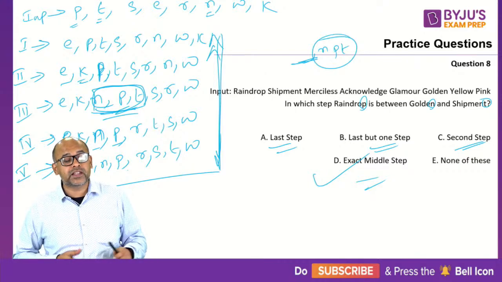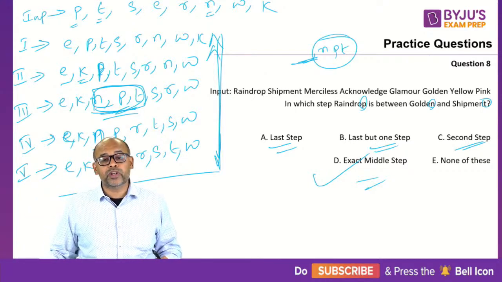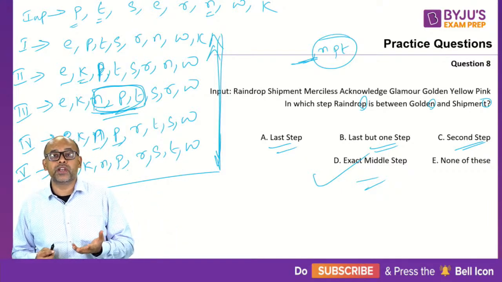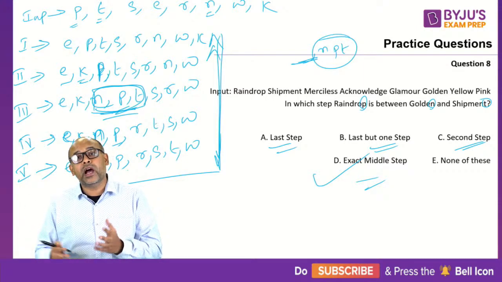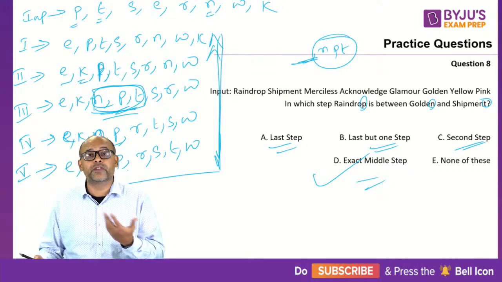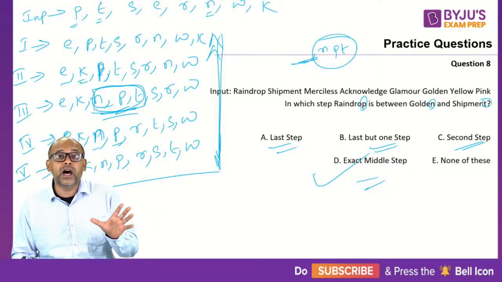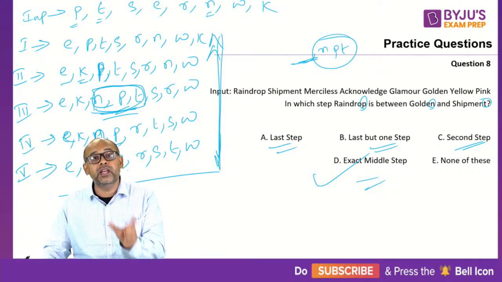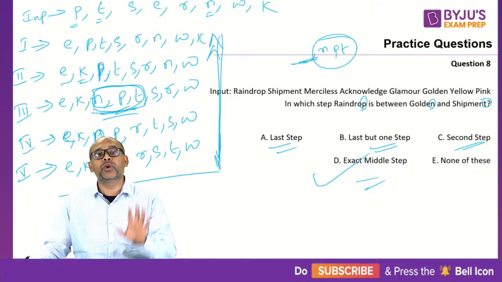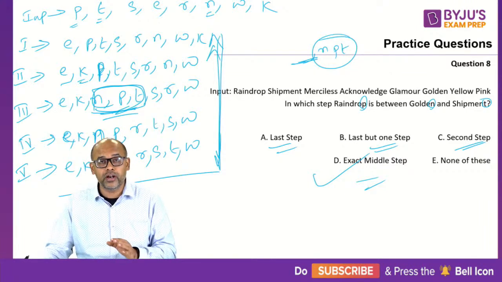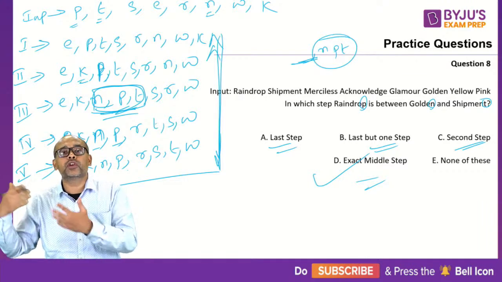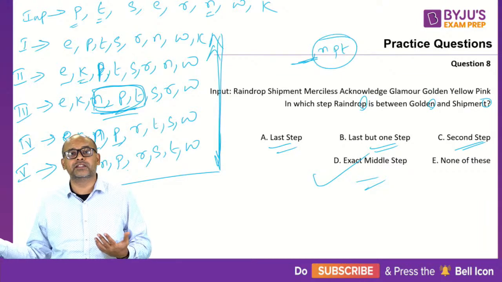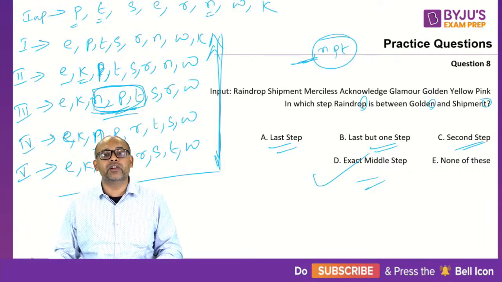Yes, Vicky, that's correct. In input-output questions, even if every question is different, usually the logic will be the same. Because the examiner also knows, if I make the logic also different, and I keep telling you to solve again and again, then I'm basically making you spend a lot of time. So I will give you the questions in 2 ways. Either the logic is complicated and I give only one input, so you solve that input and your 4 questions will follow immediately. Or I will make the logic easy and give you 4 different questions. Each question you solve applying the logic and you'll get 4 different answers. That's fine. So one of the 2 ways the examiner will test you.